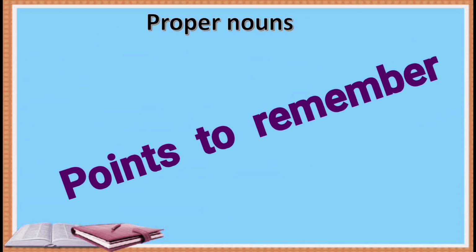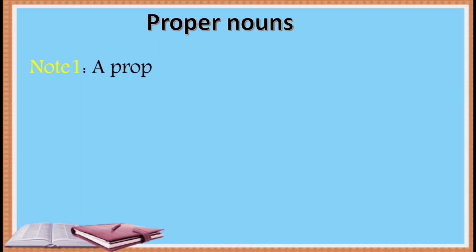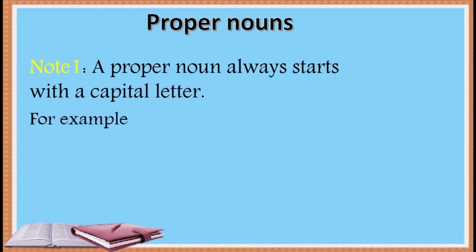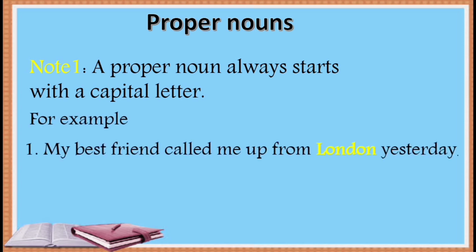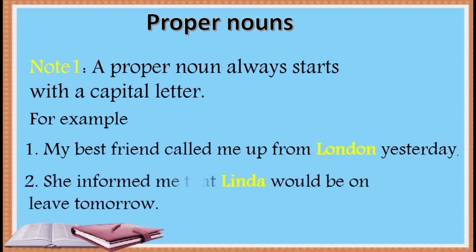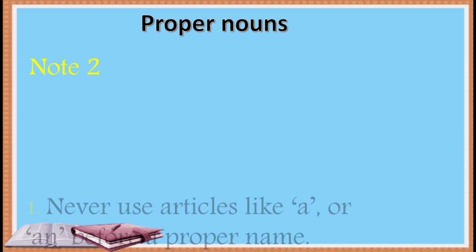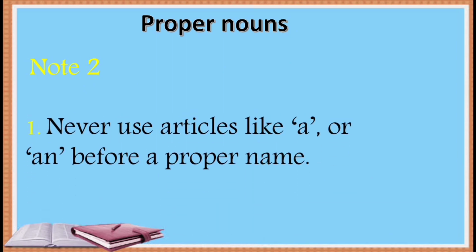There are a few important things to remember about proper nouns. A proper noun always starts with a capital letter. For example, my best friend called me up from London yesterday. She informed me that Linda would be on leave tomorrow. In both the sentences, London and Linda are proper names, and that is the reason why they are capitalized, written in capital letters. Never use articles like a or an before a proper name.